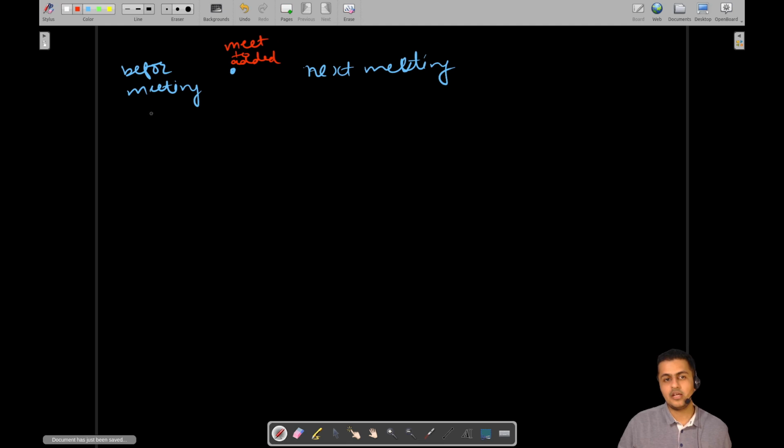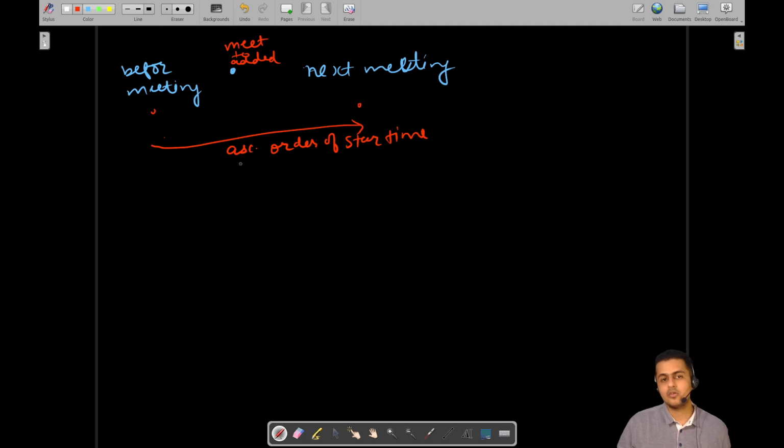So here we are arranging the meetings according to ascending order of start times. Basically, it will help us fetch the very closest meetings on the left-hand side and the right-hand side of the current meeting that we are considering inserting in the calendar. That's why we are maintaining this order.